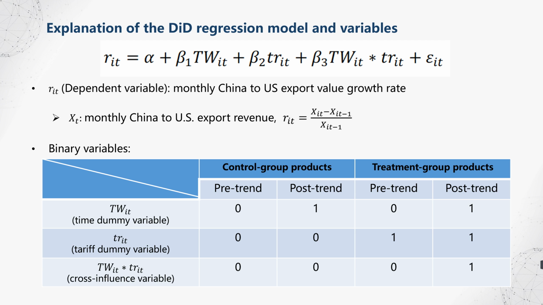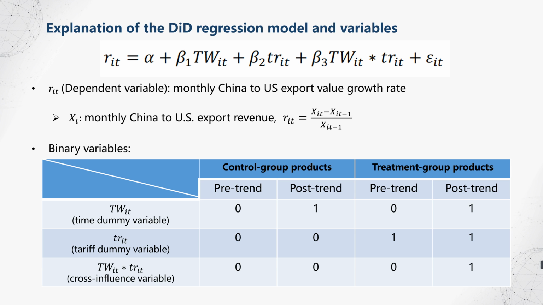For the binary variable time, we divided all the months into pre-trend and post-trend according to the time at which the tariff was imposed, so that the dummy variable equals 0 for all the pre-trend months and equals 1 for all the post-trend months.